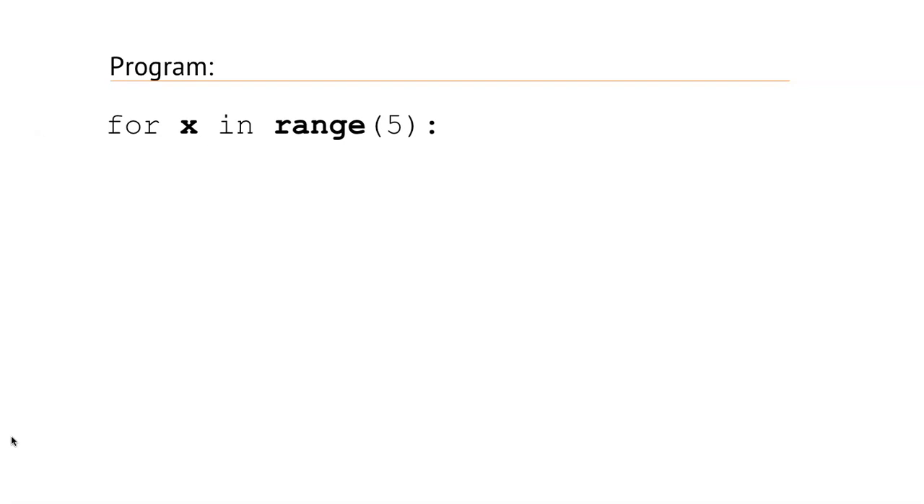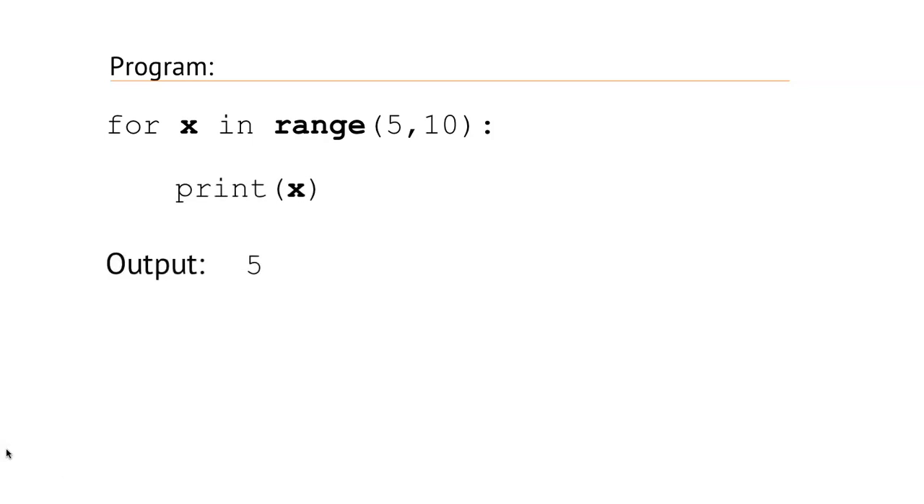Here for, then variable x, then keyword in, then range of 5 and colon. So when we will print it, we'll get the result, the values from 0 up to 5 minus 1, that is 4. So first it will print value 0, then it will be incremented by 1 and will print value 1, then again it will be incremented by 1 and it will print 2. In same way 3 and 4.